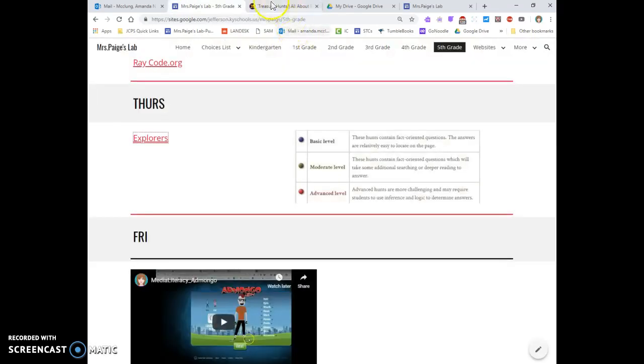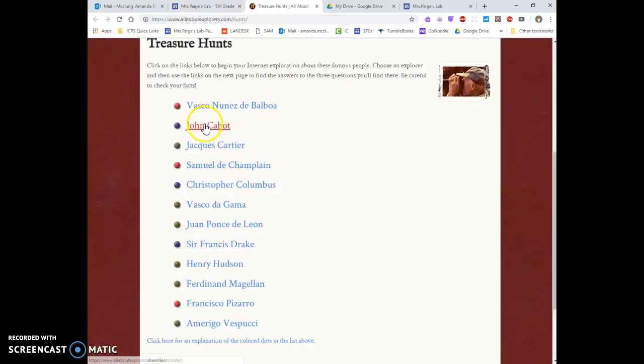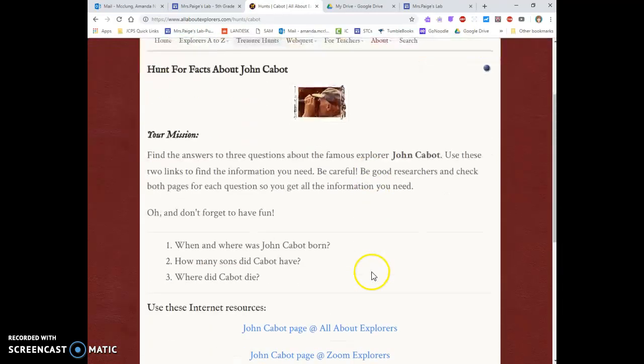So I'm just going to pick a blue level person here and click on their name. I'm just going to click John Cabot here. So it says your mission is to find the answers to 3 questions about the famous explorer John Cabot. Use these 2 links to find the information you need. Be careful, be good researchers, and check both pages for each question so you get all the information you need. Oh, and don't forget to have fun.